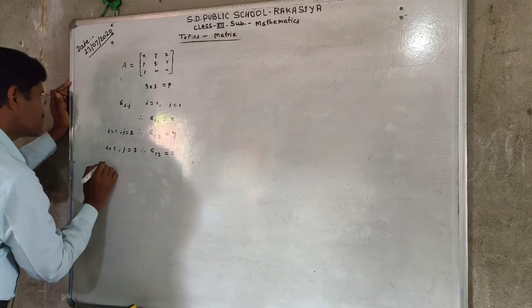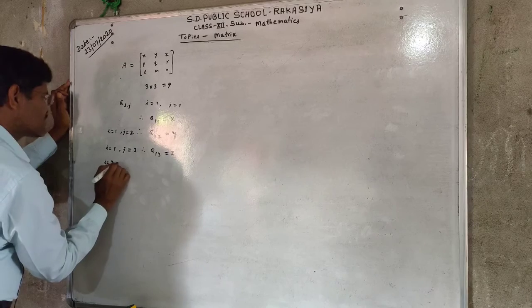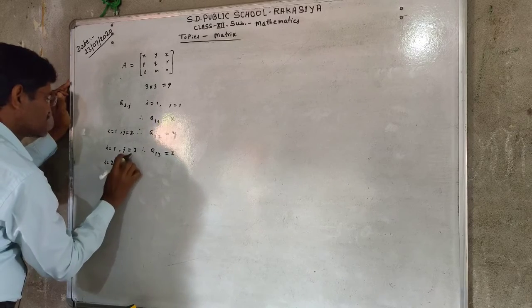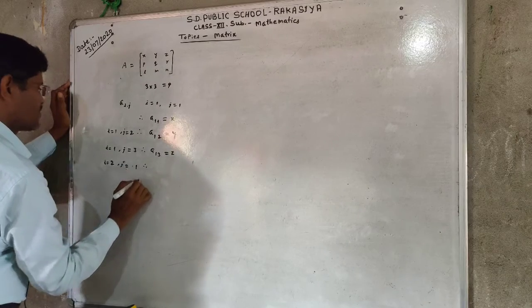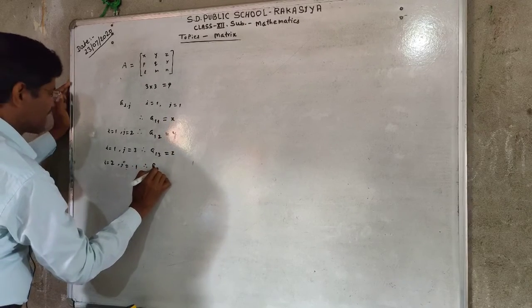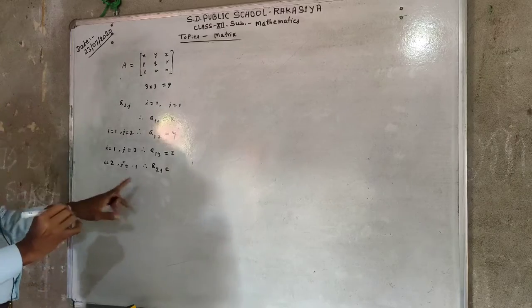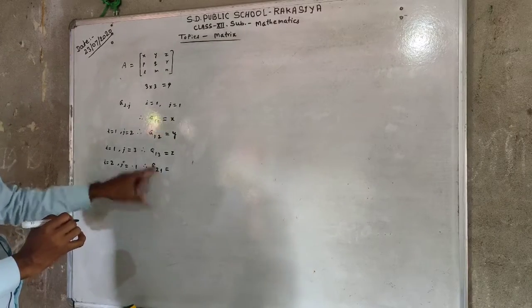Similarly, in our second row, if i equal to 2 and j equal to 1, therefore the element located at a21 is the element of second row and first column.